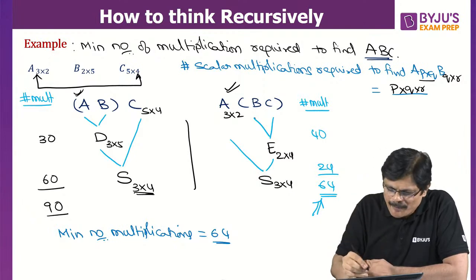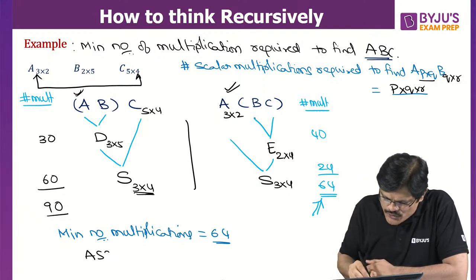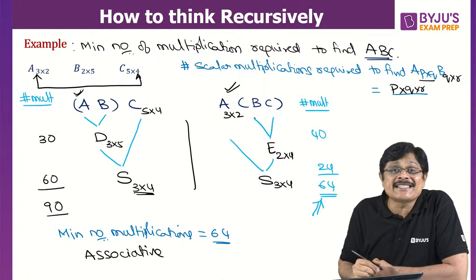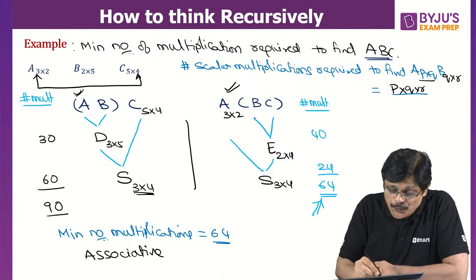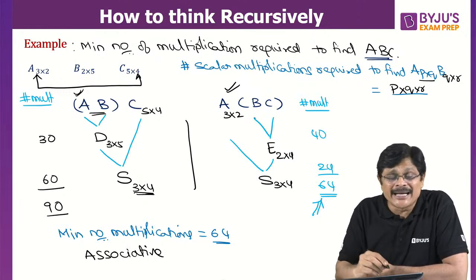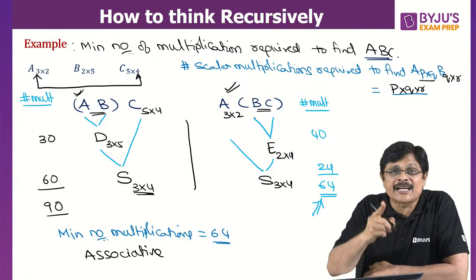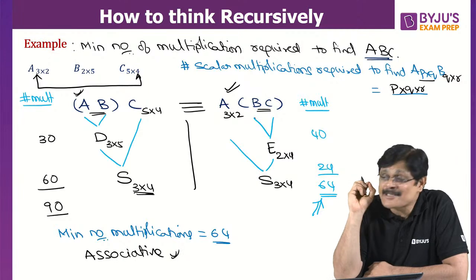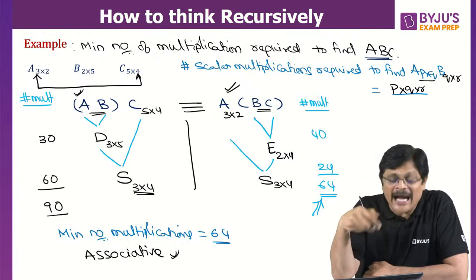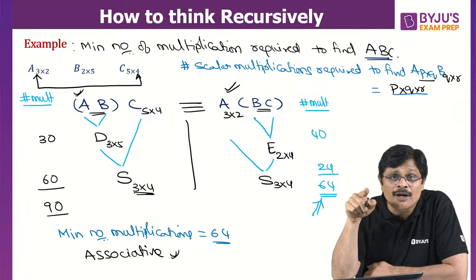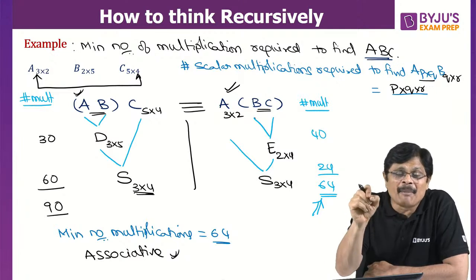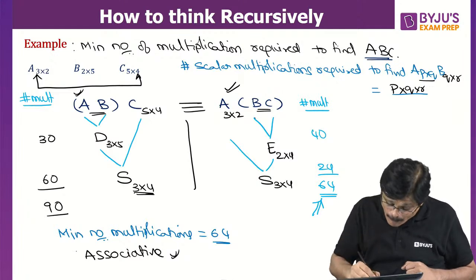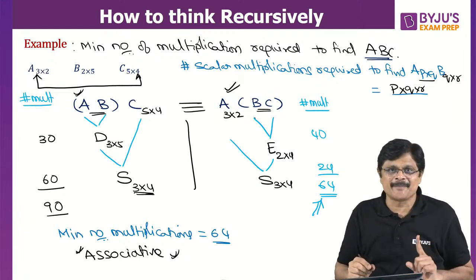The result which supports me is the associative property. Matrix multiplication is associative. Whether you do left to right multiplication or right to left multiplication, the answer is the same. Because of this property, I can take any order, and whatever order gives me the minimum number of scalar multiplications, I can select it. Because of this property, this is the heart of this problem, sir.